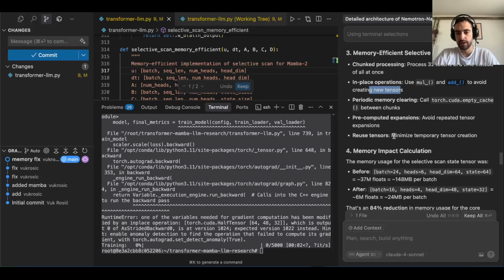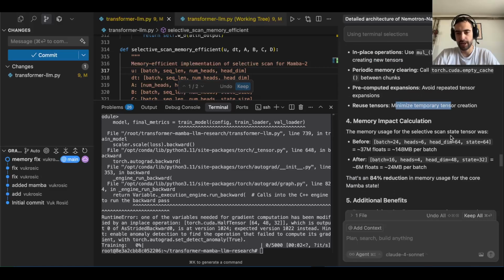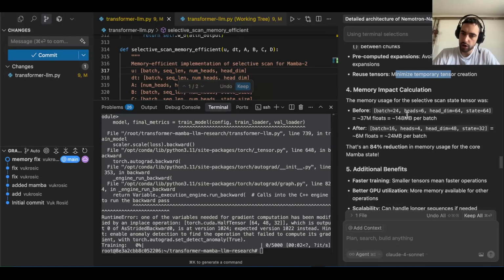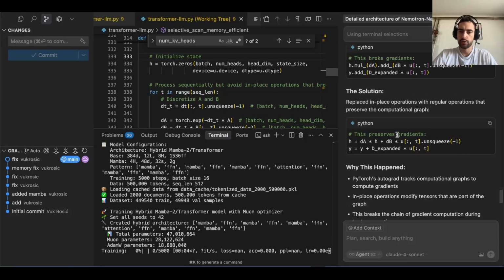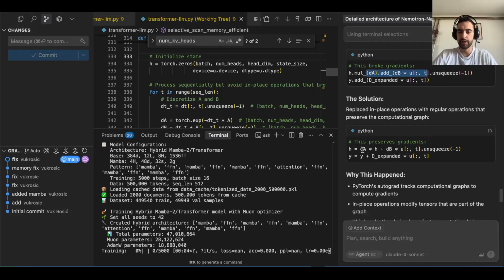Reuse tensors, minimize temporary tensor creation. So now we got from around 148 megabytes per batch to 24 megabytes per batch. The error occurred just because of these in-place operations, and it modified tensors needed for gradient computation. So it replaced them with regular computations that preserve the gradient graph.